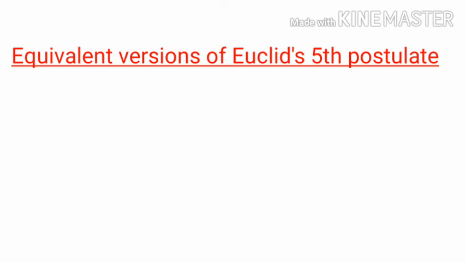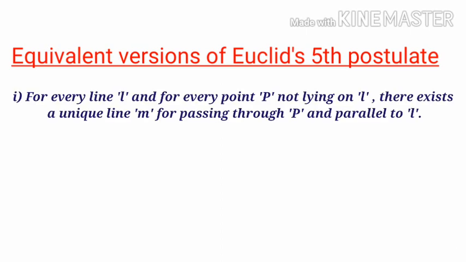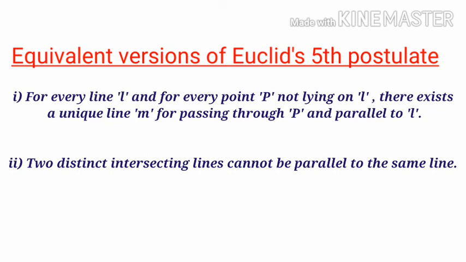Equivalent versions of Euclid's fifth postulate. Euclid's fifth postulate may be stated in either of the following two ways. Firstly, for every line L and for every point P not lying on L, there exists a unique line M passing through P and parallel to L. Or in other words, two distinct intersecting lines cannot be parallel to the same line.